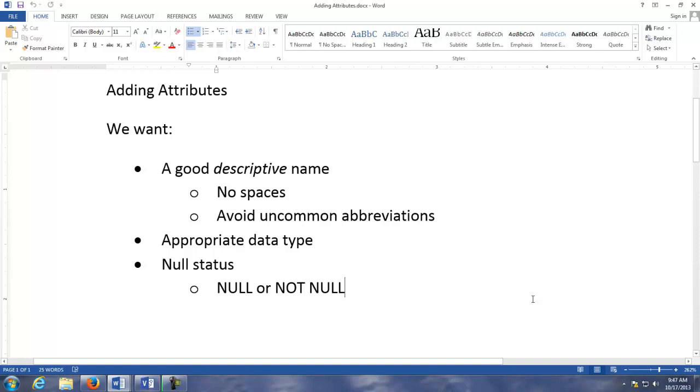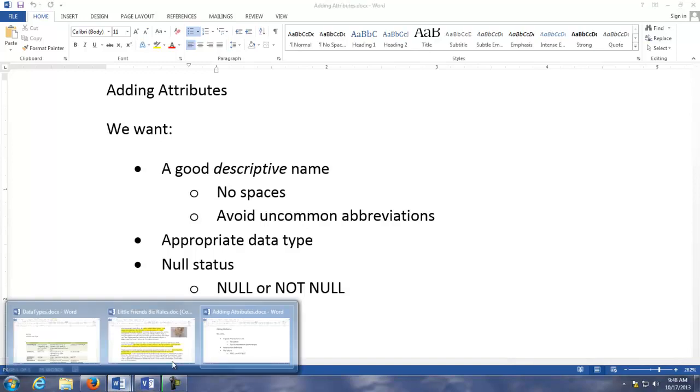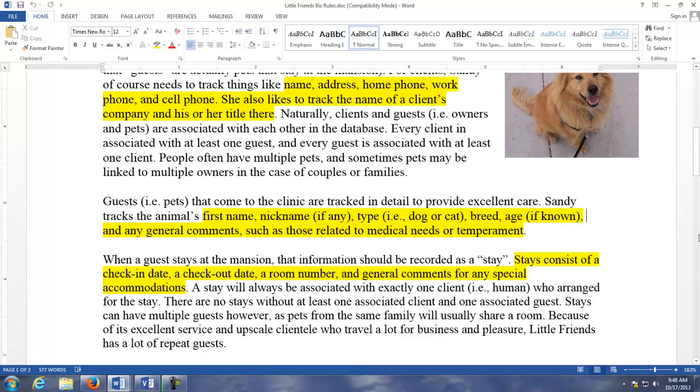Hi everyone. So in this video we're going to start talking about making physical data models. The models that we've been making so far have been logical data models, meaning really just entities and the relationships. We haven't thought about things like attributes. And so this week we're going to start thinking about adding attributes to our models and basically making it much more detailed.